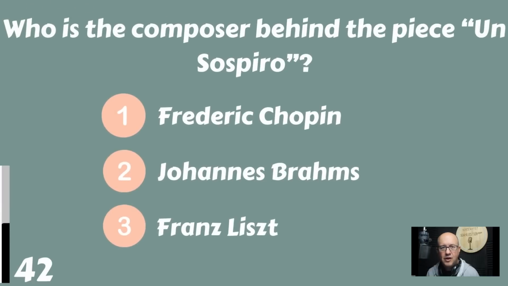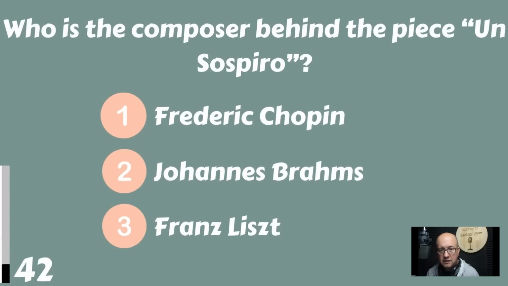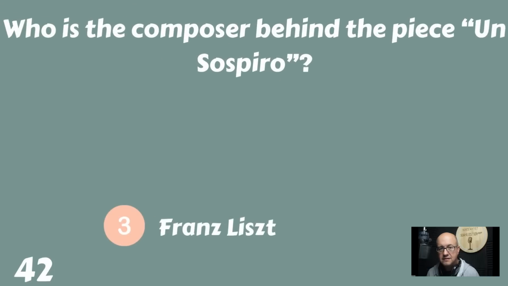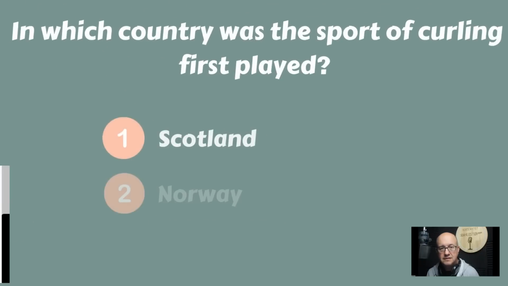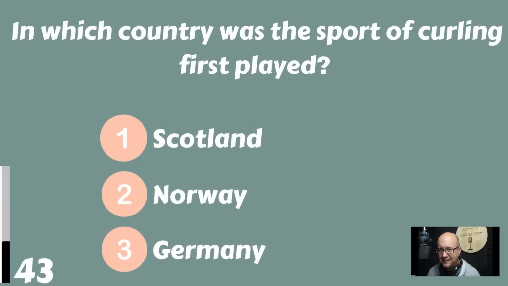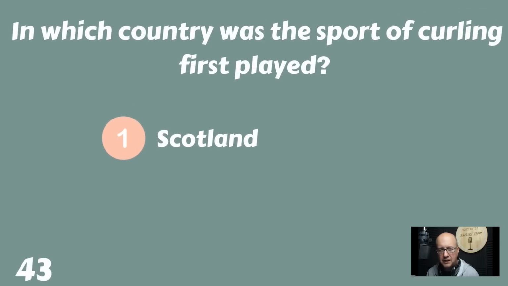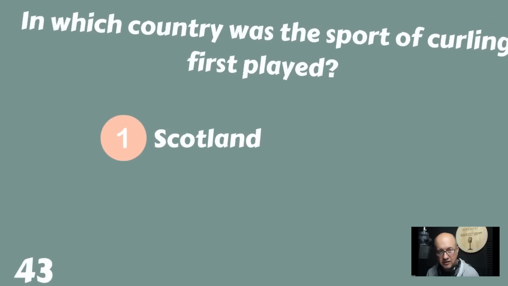False. Who is the composer behind the piece Un Sospiro? Frederick Chopin, Johannes Brahms, or Franz Liszt? That composer would be Franz Liszt. In which country was the sport of curling first played? Was it played in Scotland first, or Norway, or was it played in Germany first? The sport of curling was played in Scotland.